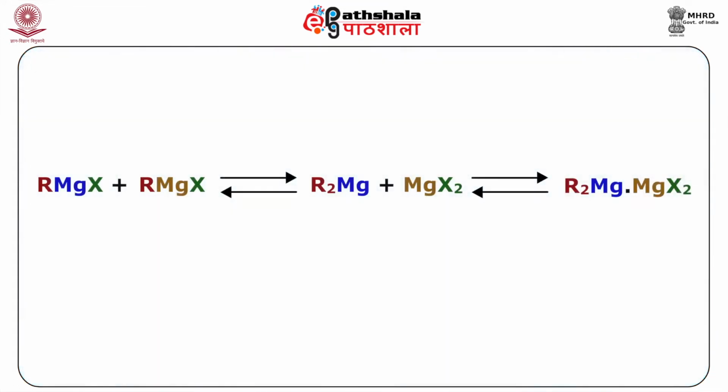This equilibrium, which is now called the Schlenk equilibrium, was proposed as the composition of Grignard solution. You can see in this equilibrium, RMgX is in equilibrium with R2Mg plus MgX2, and further the R2Mg plus MgX2 is associated. So this is the Schlenk equilibrium, and the species R2Mg with MgX2 is a complex.